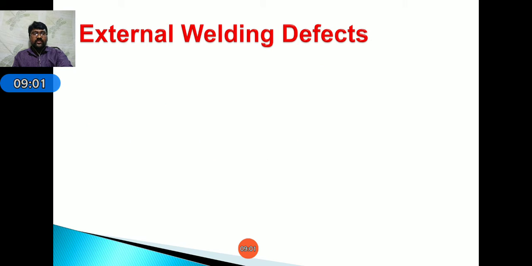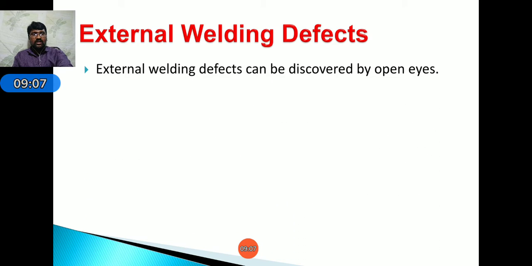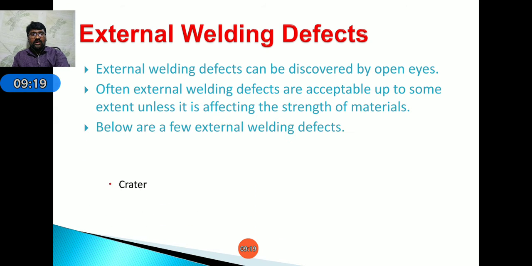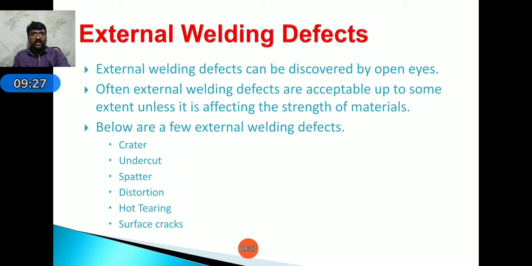Next, external welding defects. Up to now we discussed internal welding defects. Coming to external welding defects, these defects can be discovered by the naked eye. Often external welding defects are acceptable up to some extent, unless they affect the strength of the material. They are crater, undercut, spatter, distortion, hot tearing, and surface cracks. These are some of the external defects.